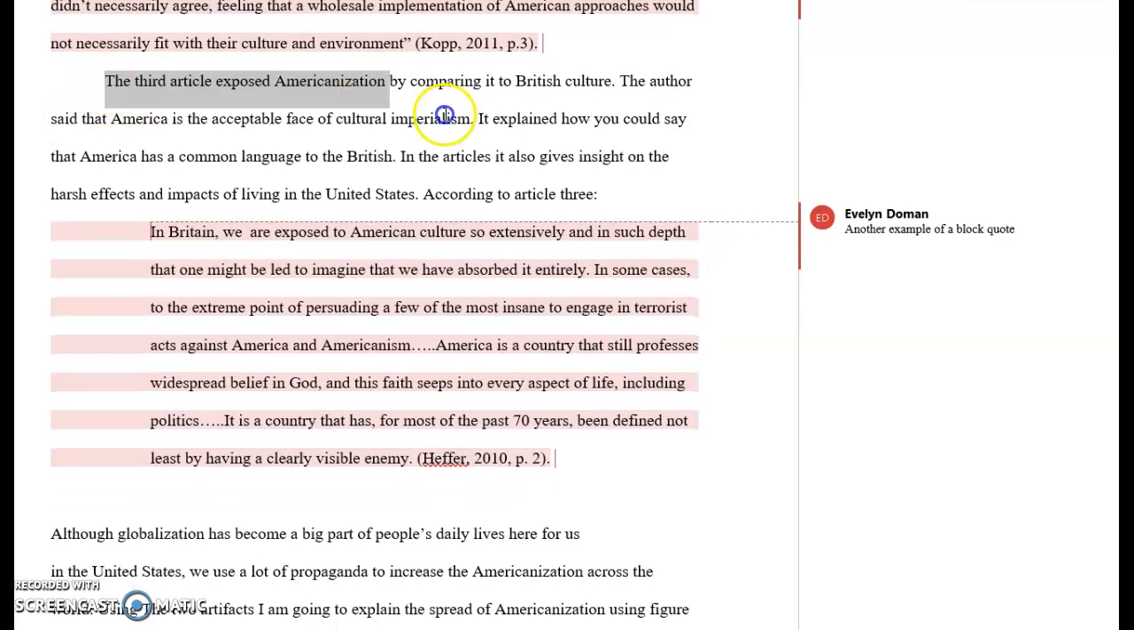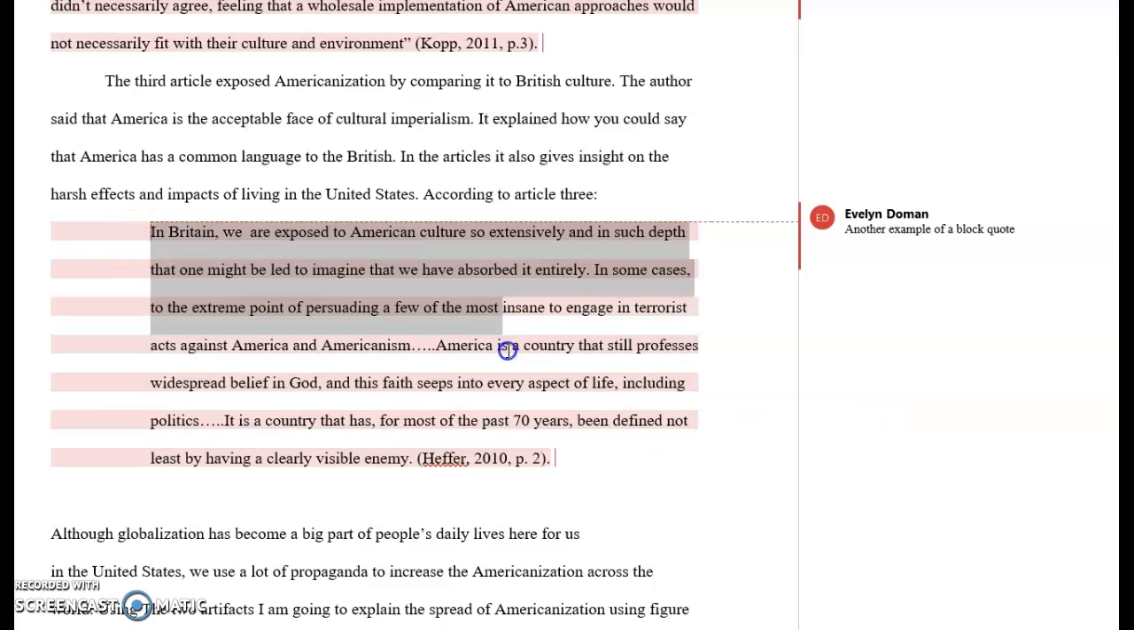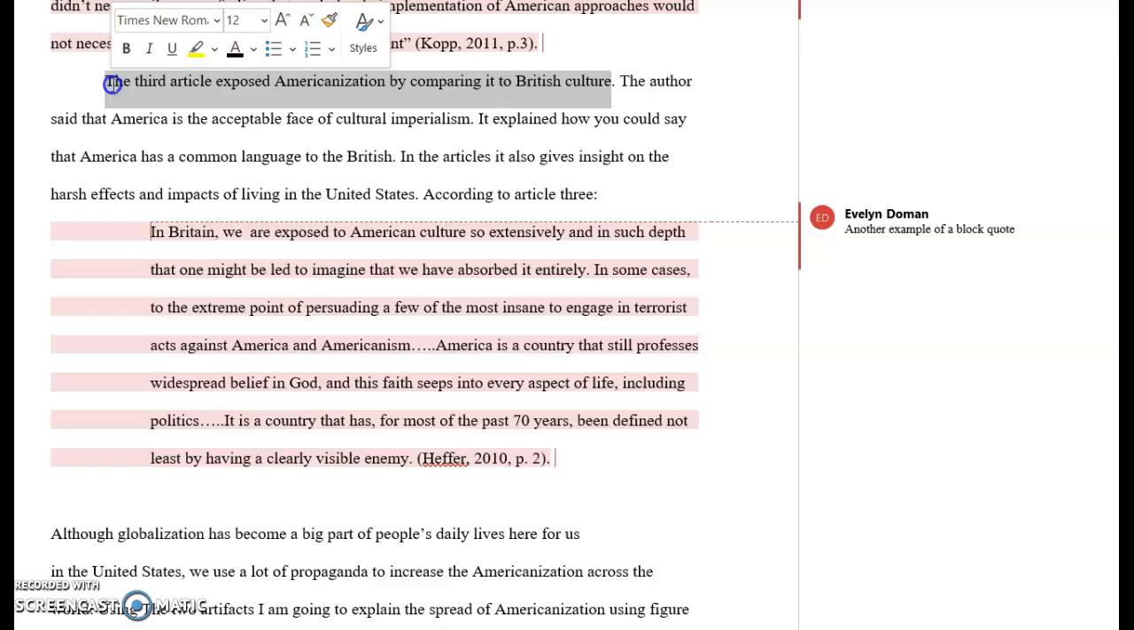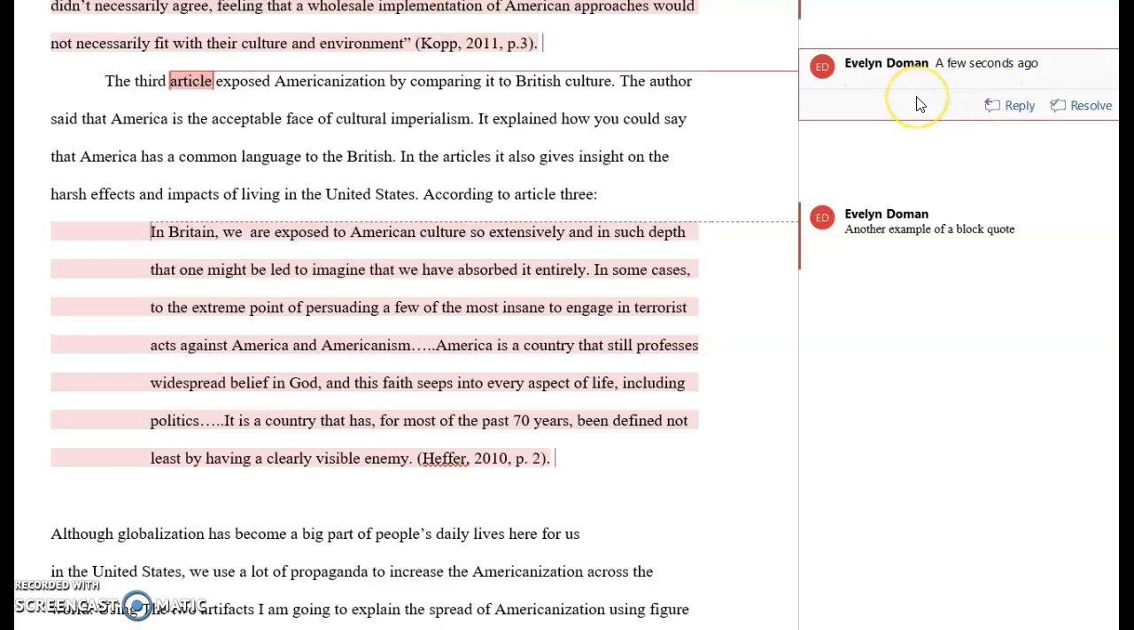Okay, again, here's the summary for article number 3. And here she used a block quote. I think she could have used a little bit more source citation. So for example, here she just says the 3rd article. So I would probably want to make a note saying that you should put a citation. So that should include the author's last name and the year. So here I know she was talking about the Heifer article. So I would tell her, be sure to put Heifer 2010 so that we know which article she's talking about.